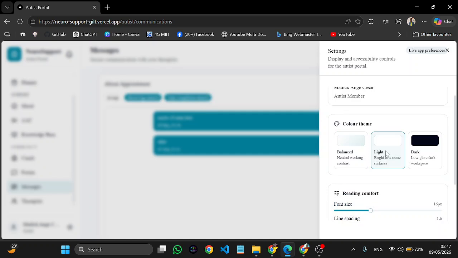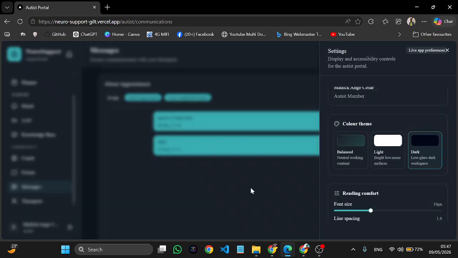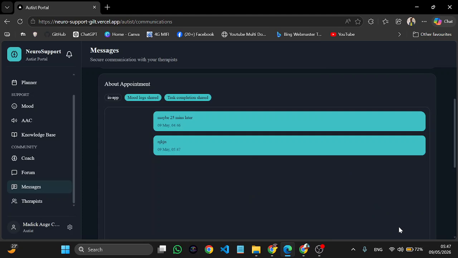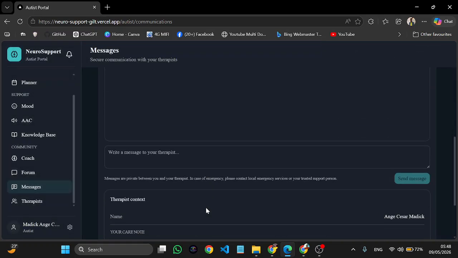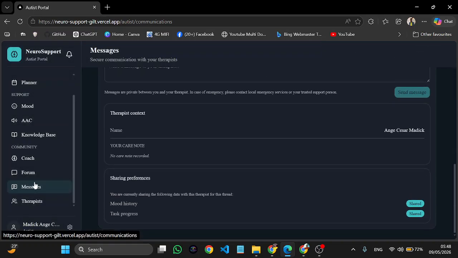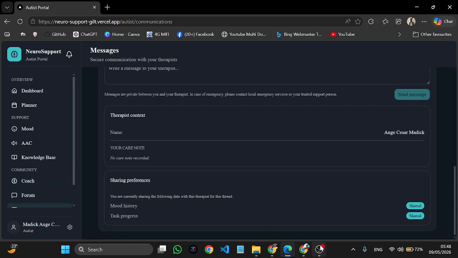If you're, for example, outside, you will not like to have a dark mode, and if you're, for example, in your house in the evening, you will not like to have a light mode. So the dark mode, which is purely dark, and the balanced mode, which I prefer because it's dark but it has some shadow and lighting. Okay, so this is all about the autist portal.